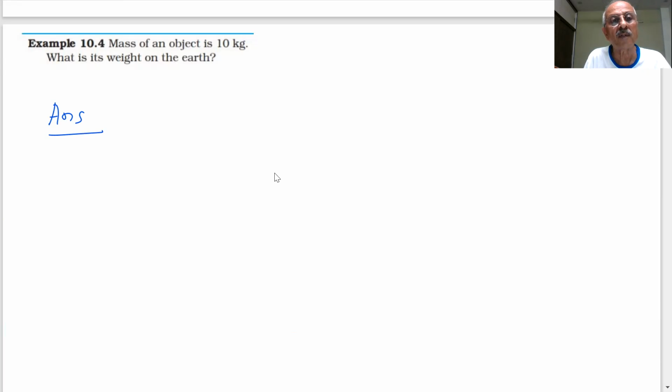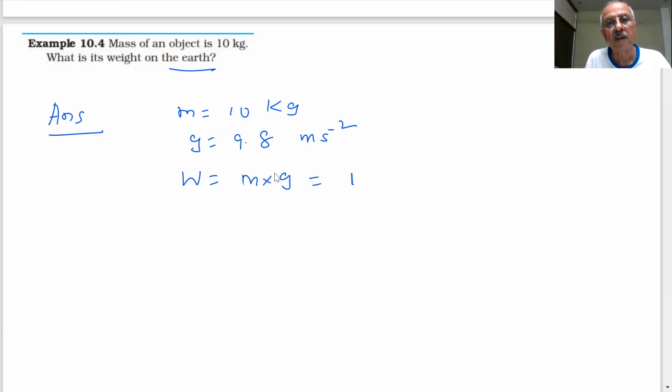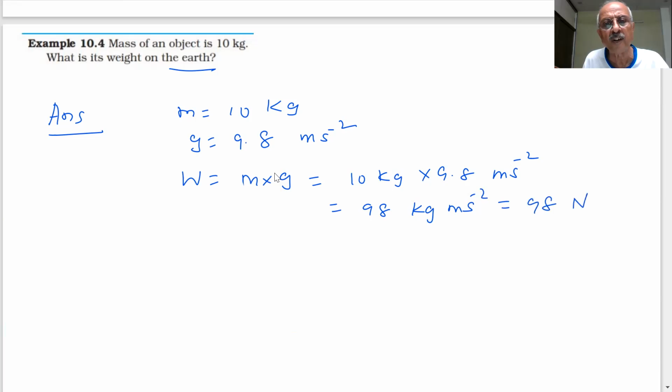What is the answer? 98 newtons. The mass of the object is 10 kg. What is the value of g on earth? 9.8 meter per second square. Then what is the weight? m into g, 10 kg into 9.8 meter per second square. How much does it come? 98 kilogram meter per second square, which is also written as 98 newtons.